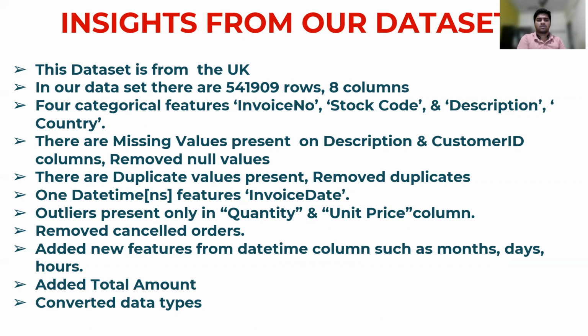And removed cancelled orders. Add new features from our date and time columns, such as month, days, hours. Like we have to divide our date-time column into 3 columns, meaning from the date and time column we are going to make 3 different columns: month, days, and hours. And add a total amount. Also, we need to convert data types.